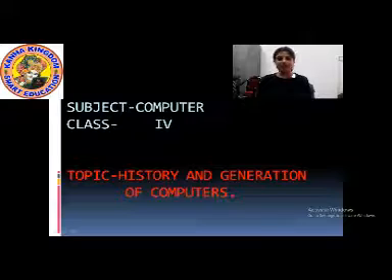Computing devices means anything that you can calculate, and these computers were also invented from these computing devices. Anything that you can add, subtract, multiply, divide, doing all the mathematical calculations means computing.